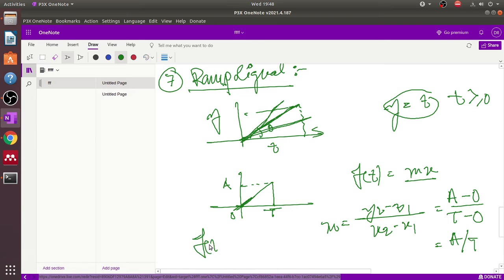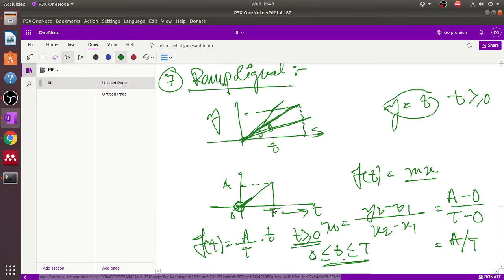So now what is the function? The function is (a/t) times x, with x replaced by t, because this is a domain of t. This is true for t greater than 0. Okay, but this is for the time boundary. Now when we put 0 here, we see that the value is equal to 0.